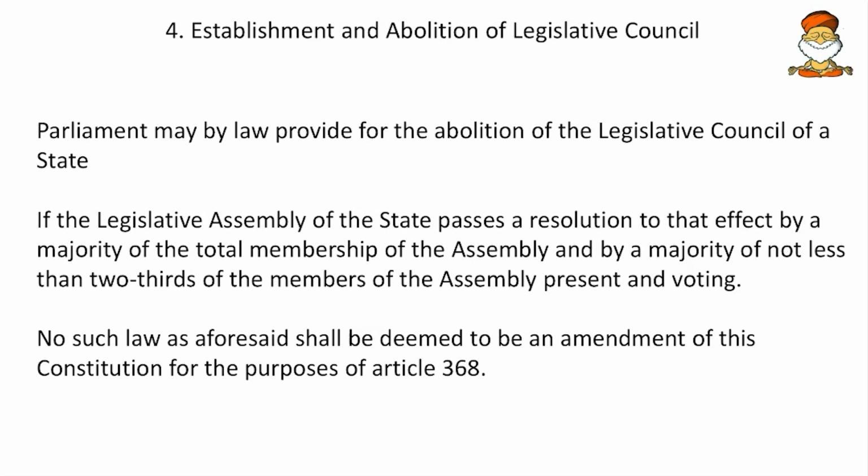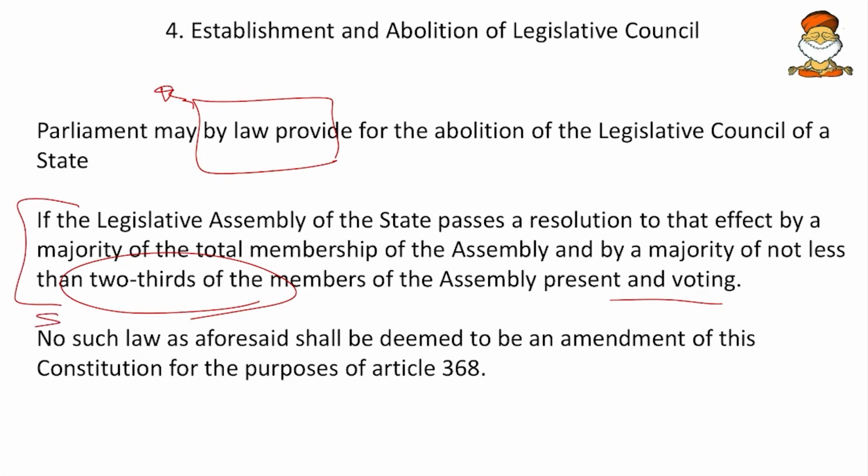Parliament may by law, remember this, by law provide for abolition of legislative councils of a state, if the legislative assembly of the state passes a resolution to that effect by a majority of the total membership of the assembly and by a majority of not less than 2/3 of membership of that assembly present at voting. This is very similar to the majority that is required for the constitutional amendment.